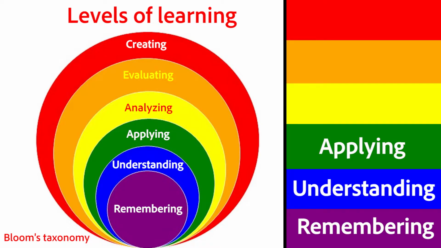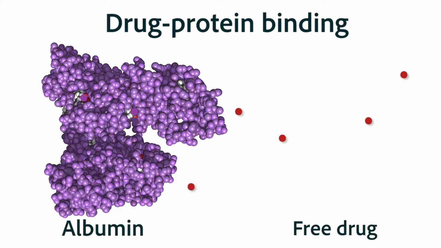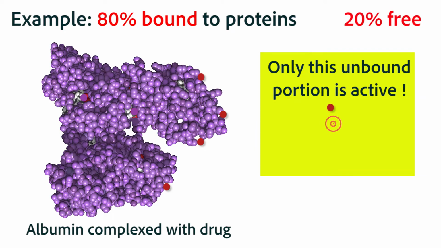We were just talking about the fact that many of our medications bind to protein carrier molecules in order to get distributed around the body. And we're saying that only the unbound portion of the drug is going to exert its effect.